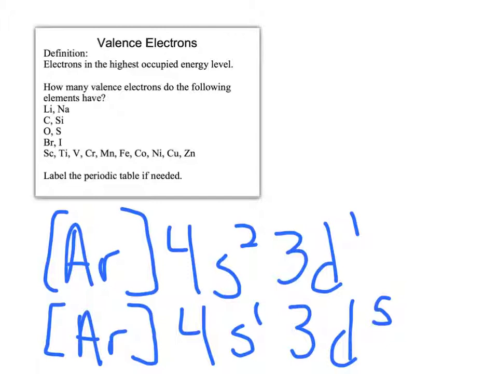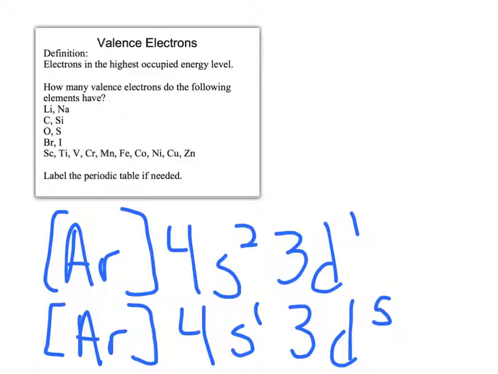But as we discussed at the time, the 3d actually do fill first, and the 4s are on the outside. They're the valence. It's the highest energy level. So we see that almost everything in my d block, my transition elements, is going to have 2 valence electrons because of 4s2. But if I run into a chromium or a copper exception, then I'll have 4s1. So chromium and copper have 1 valence electron each.